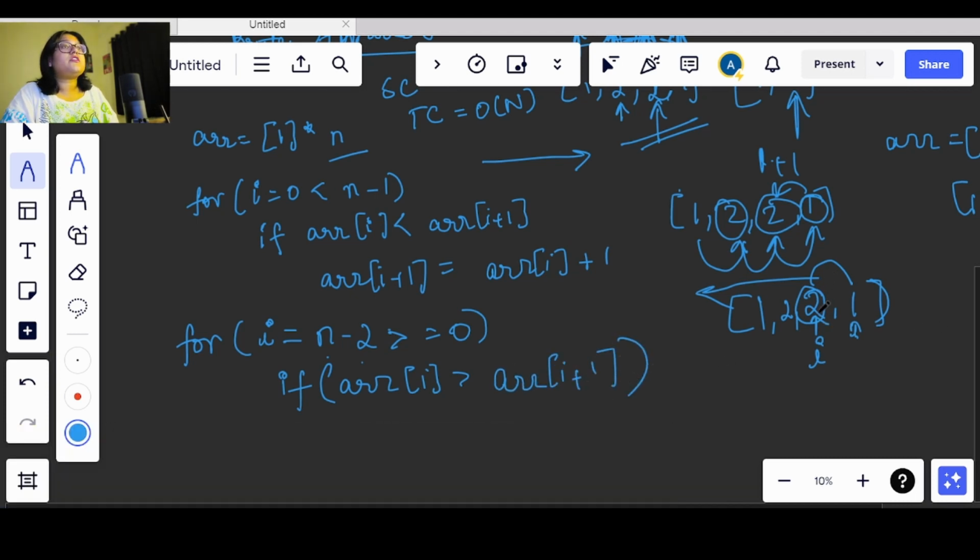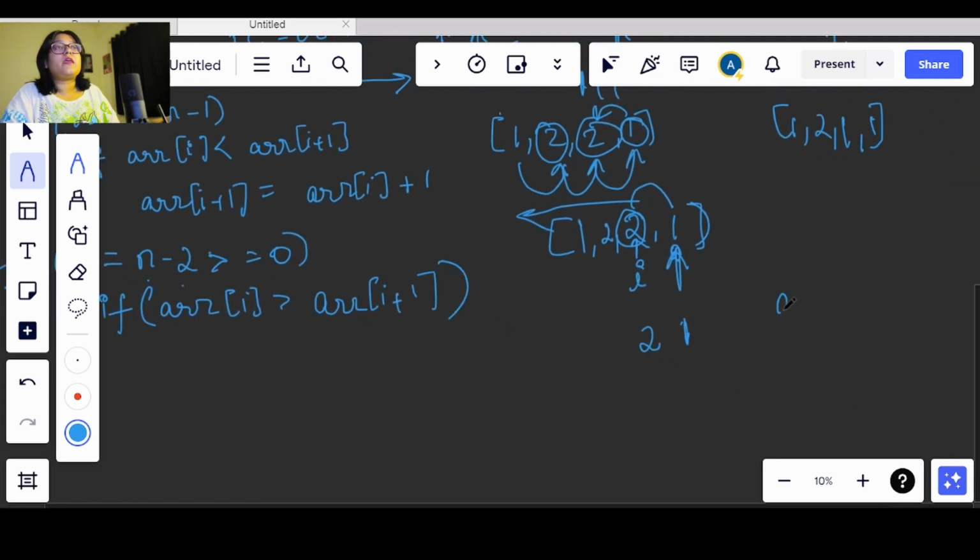means if this 2 is greater than 1, then what do we have to do? We need to get the value which is more than this. Means if we are storing 1 for this child with rating 1, then the child with rating 2 will receive 2 candies. So it will get arr[i + 1] + 1, right?